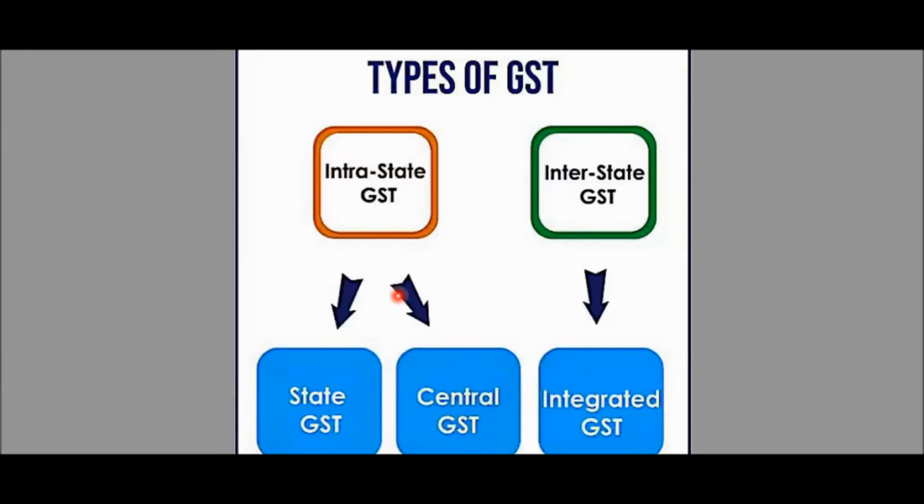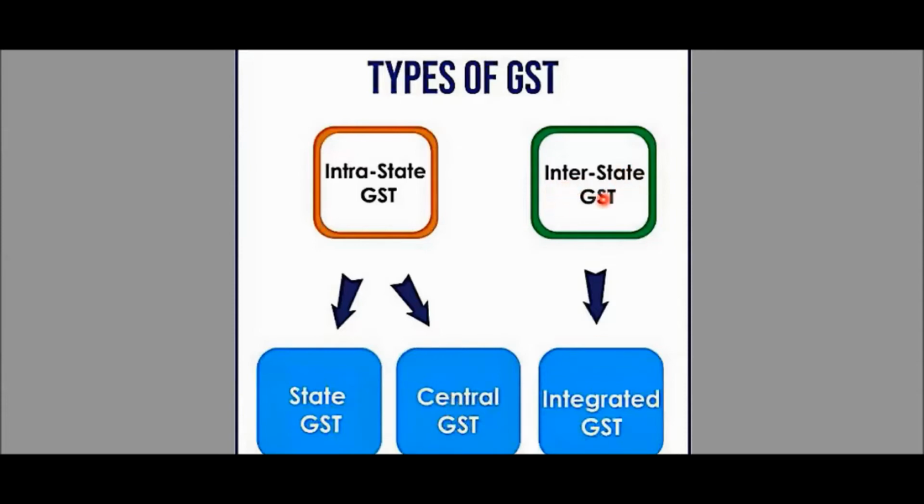And within the intrastate GST we have state GST and central GST. Generally we will call this SGST. State पूरा word नहीं लेंगे, we will just call it SGST. And here we will not call central, we'll just use the first alphabet and abbreviate it as CGST. So when a transaction is taking place within the same state, we have two things, SGST and CGST.